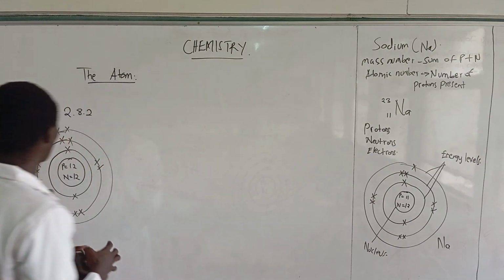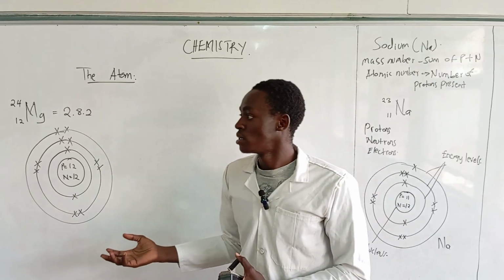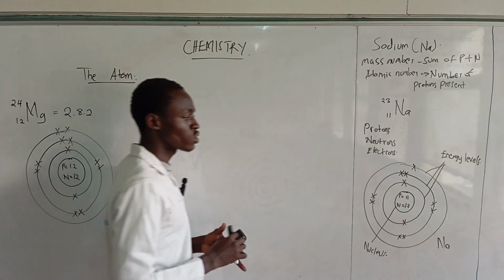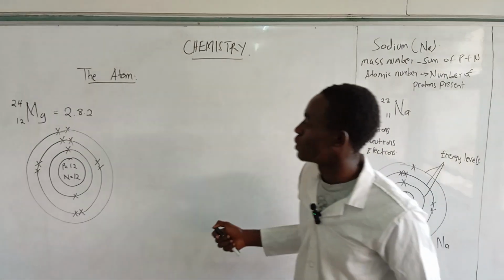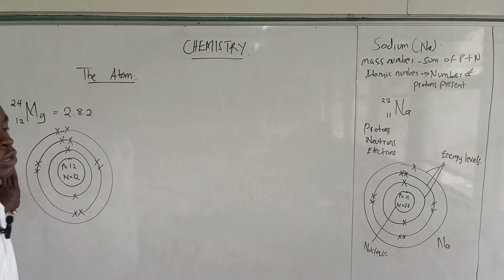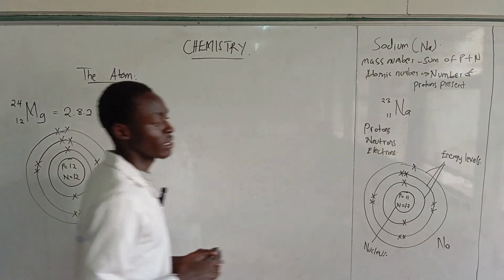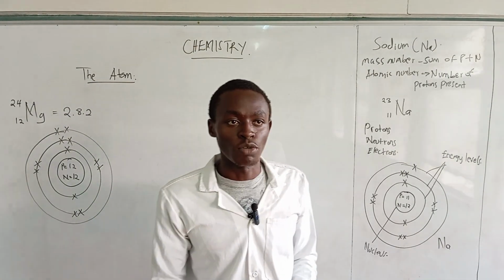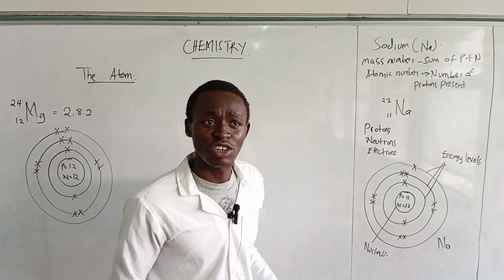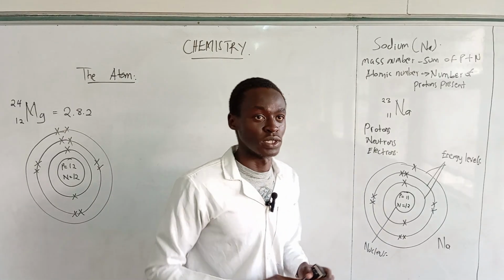So I also want you to understand that when you're drawing the energy levels, we are going to go deeper in drawing the energy levels. Now, once you know this, you don't forget it when it comes to drawing the structures, but now we'll be putting them in terms of the orbitals. When you're referring to the orbitals, we have the s orbital, we also have the p orbital, and we also have the d orbital. But at this level of studies, we're only going to do the s and p orbital.